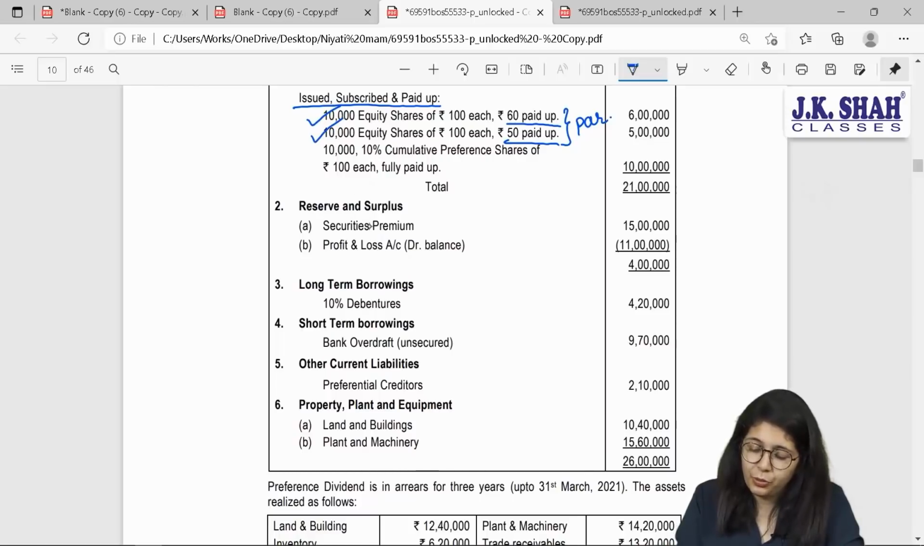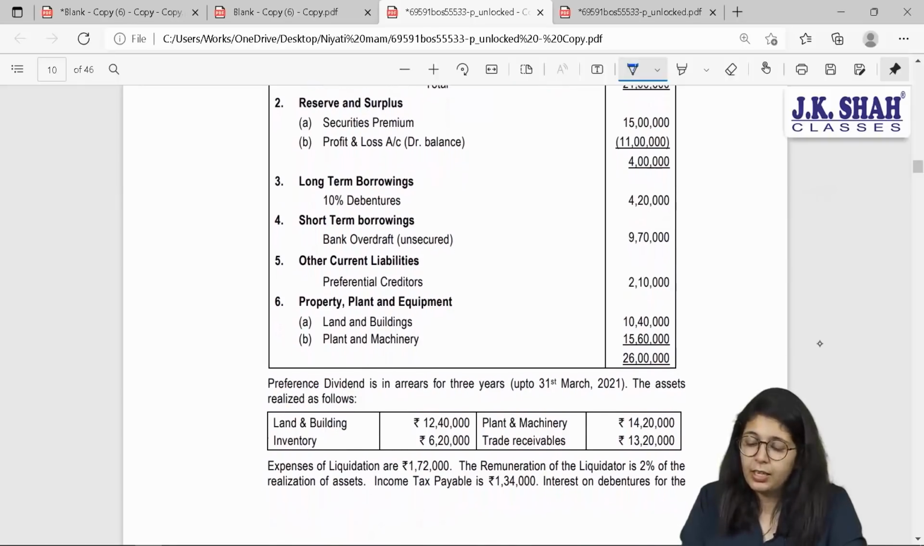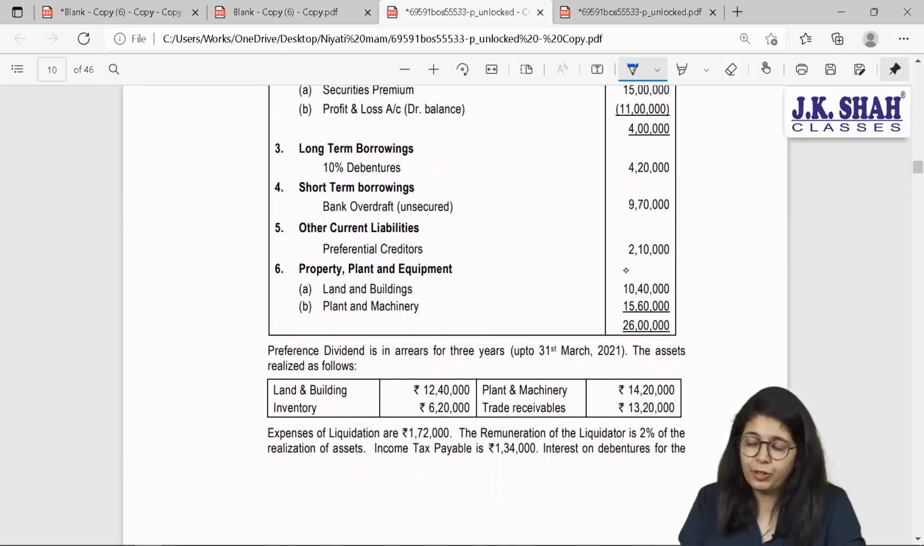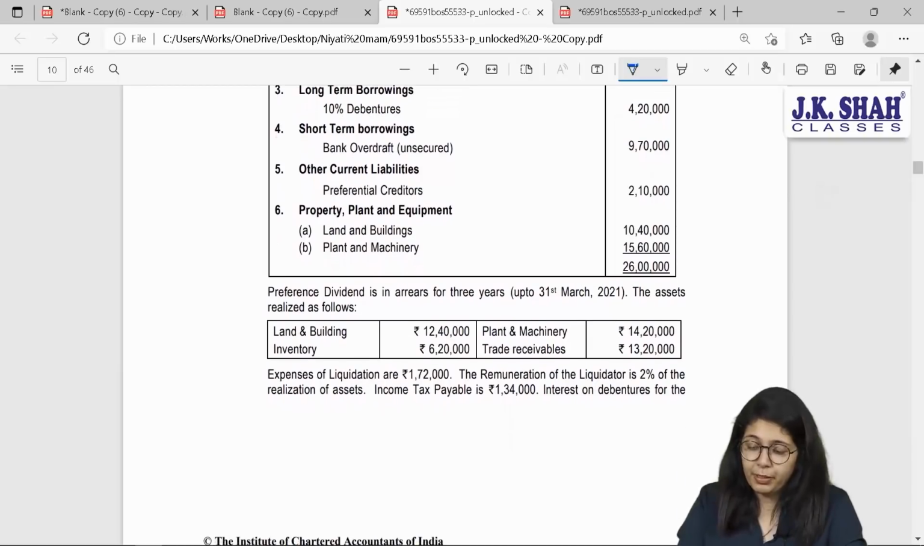Reserves and surplus include securities premium of 15 lakhs and P&L debit balance of 11 lakhs. Long-term borrowings include 10% debenture of 420. Short-term borrowings include bank OD of 970. Other current liabilities have preferential creditors of 2,10,000. Property, plant and equipment are these figures.